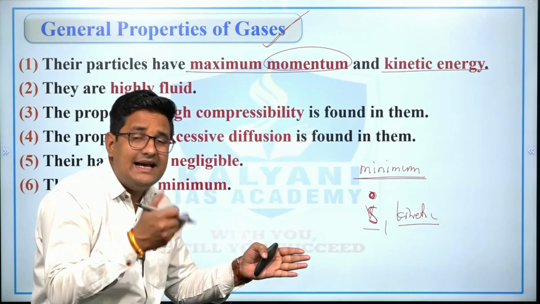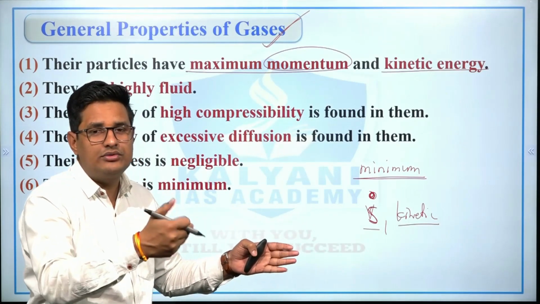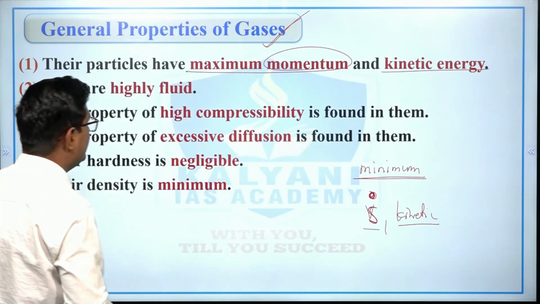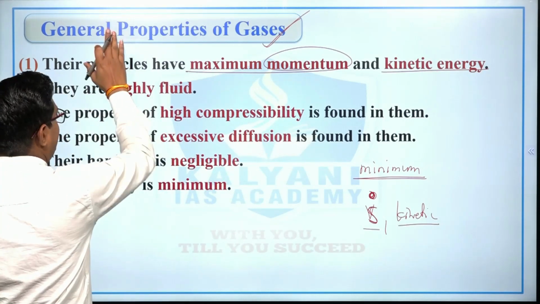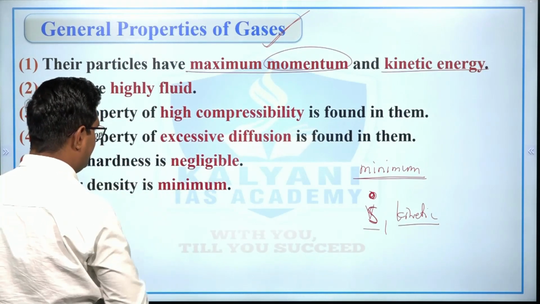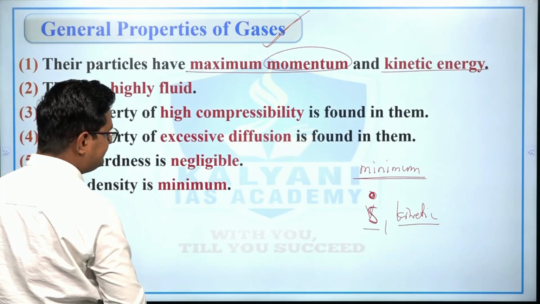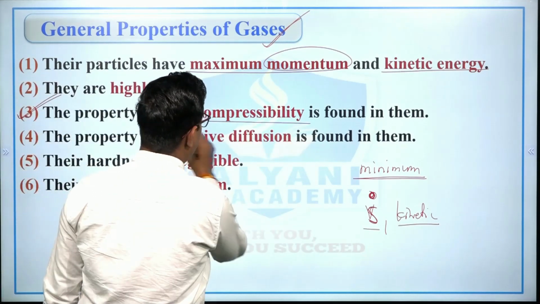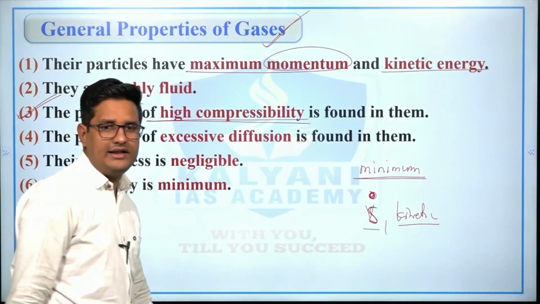Therefore there is a less intermolecular force, and because of the less intermolecular force, the gases have neither fixed shape nor fixed volume, right? Second thing is that the property of high compressibility is found in them, right?